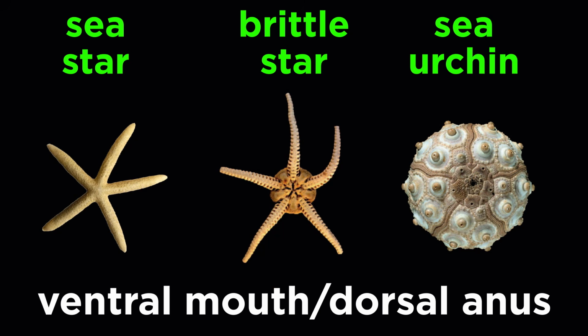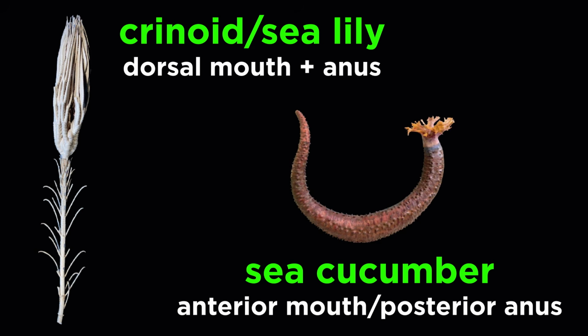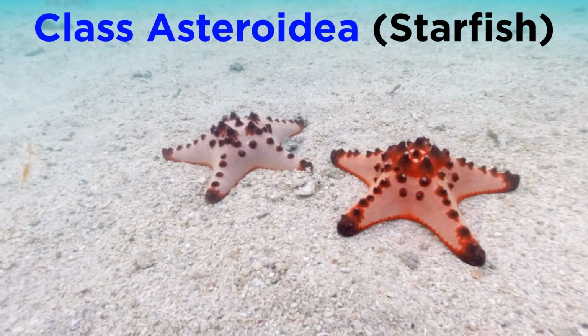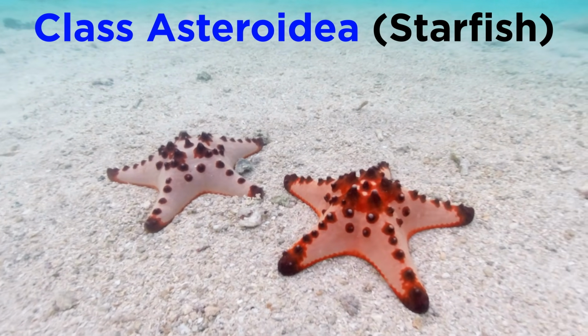For example, the sea stars, brittle stars, and sea urchins all have a mouth on their ventral end and an anus on their dorsal end. Meanwhile, the crinoids have both their mouth and their anus on the dorsal sides, while the sea cucumbers have mouths on their anterior end and anus on their posterior. In order to generalize a bit, we will examine members of Asteroidea for external and internal features.